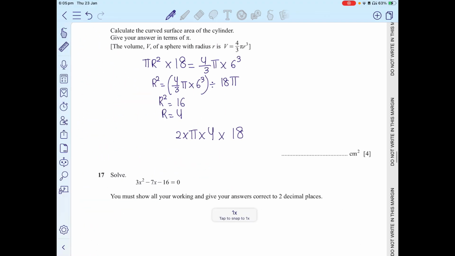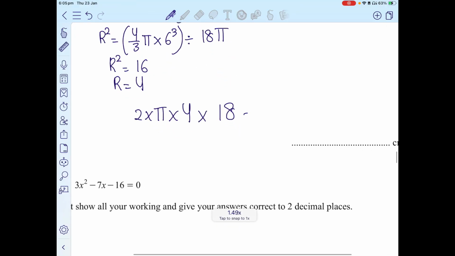That gives me 144 pi. And it says to give your answer in terms of pi, so I'm simply going to say 144 pi.